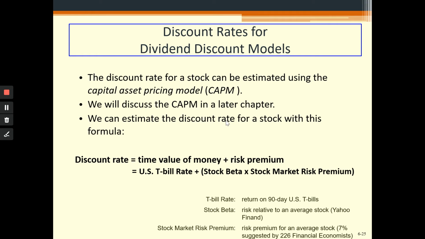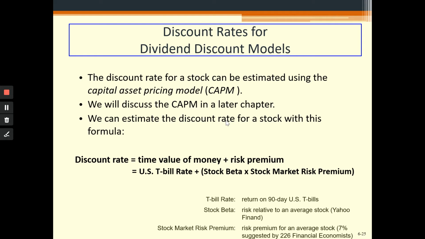Now, how do we find the discount rate? We have discussed the growth. We have also discussed other parameters, but we have not discussed the discount rate which we will use in our dividend discount model.